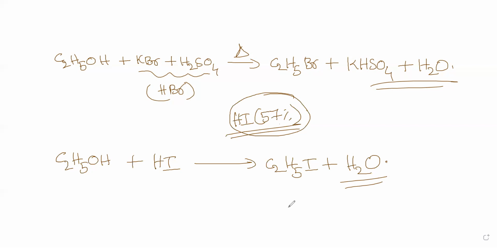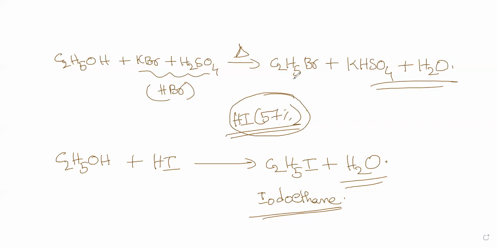For this we need not prepare the acid; you can do it, in situ preparation is also there. We'll discuss it now. This is iodoethane.